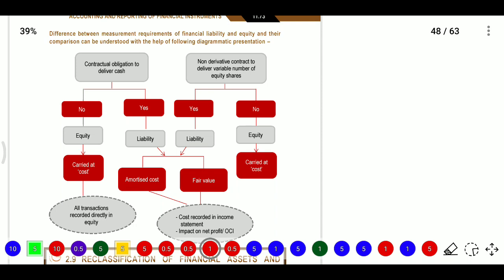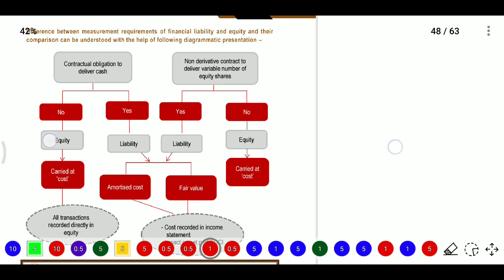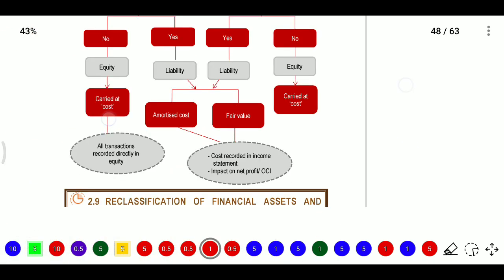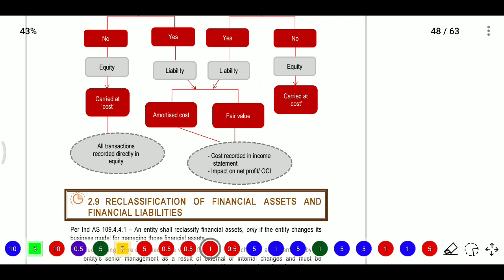So for liability we have two options: one will be amortized cost, one will be fair value. Next, non-derivative contracts to deliver a variable number of equity shares. If you have a fixed number of equity shares, it will become equity; a variable number of shares will become a liability. So equity will be carried at cost, and liability has two options: amortized cost or fair value.